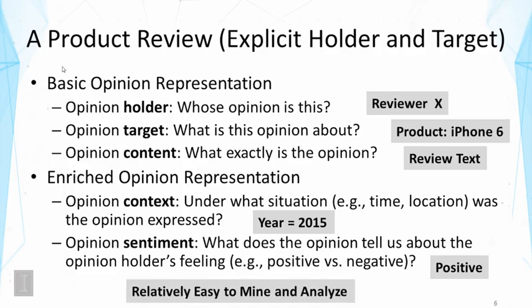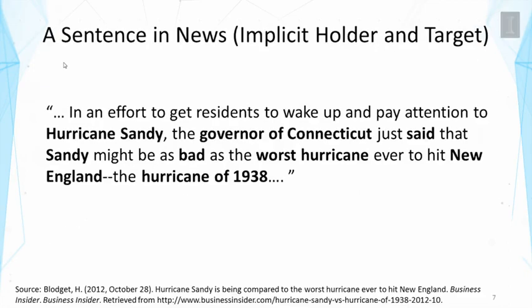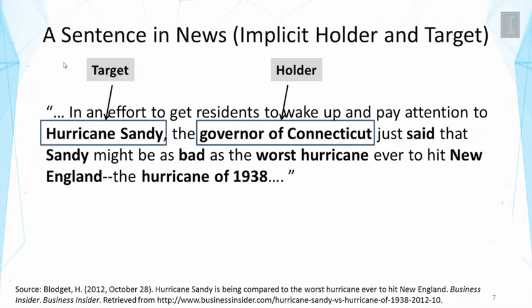Now you can see in this case, the task is relatively easy, and that's because the opinion holder and the opinion target have already been identified. Now let's take a look at the sentence in the news. In this case, we have an implicit holder and implicit target, and the task is in general harder. So we can identify opinion holder here, and that's the governor of Connecticut. We can also identify the target. So one target is Hurricane Sandy, but there is also another target mentioned, which is a hurricane of 1938.